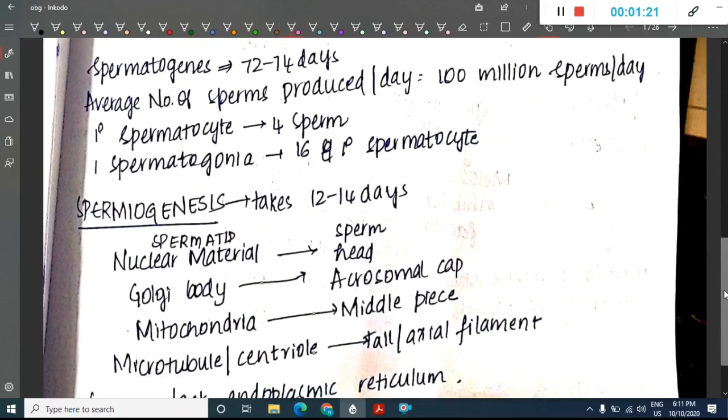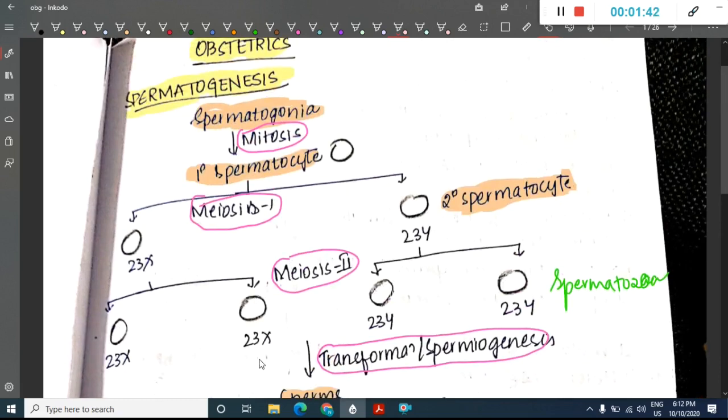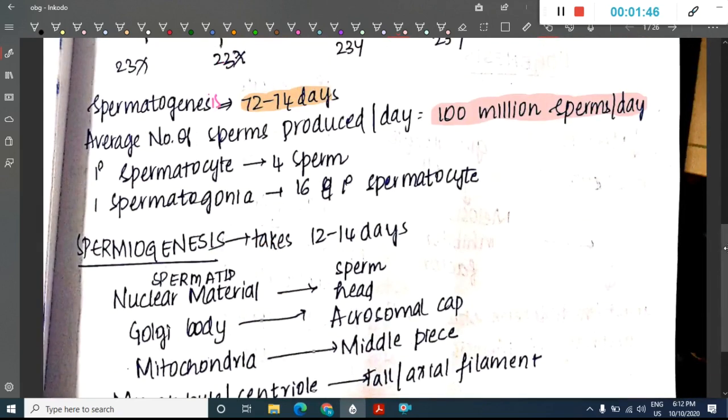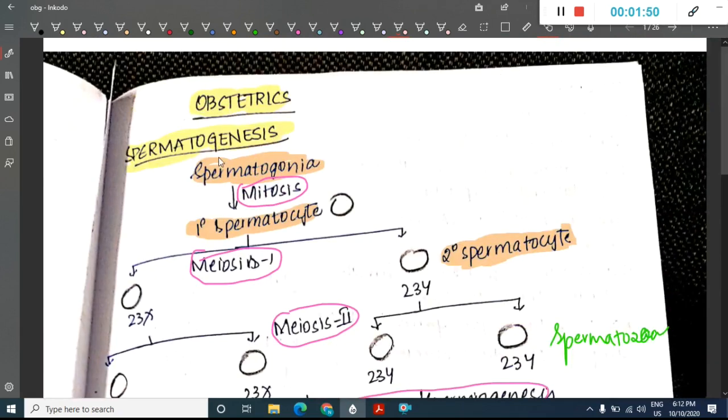For the process of spermatogenesis to occur, it takes nearly 72 to 74 days. What is the average number of sperms produced per day? 100 million sperms are produced per day. One primary spermatocyte gives rise to how many spermatids? 4 spermatids.